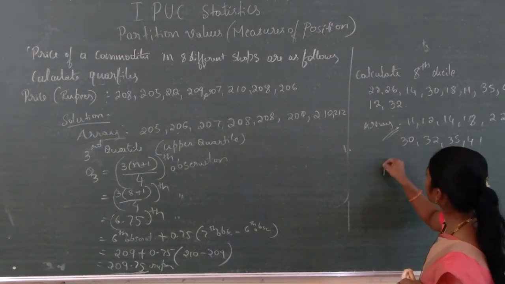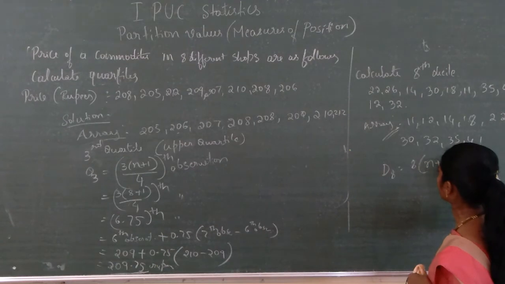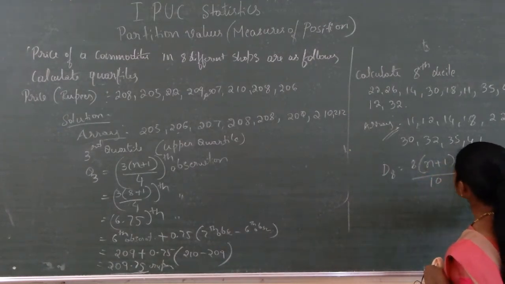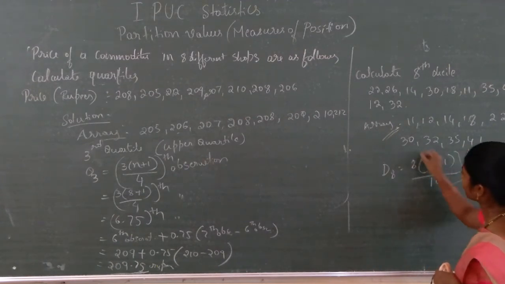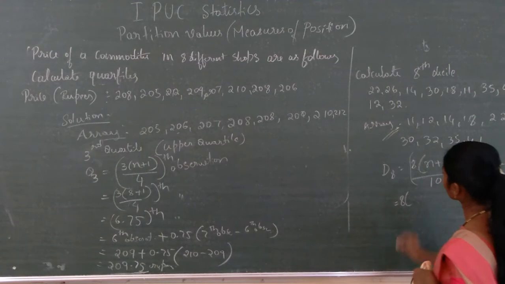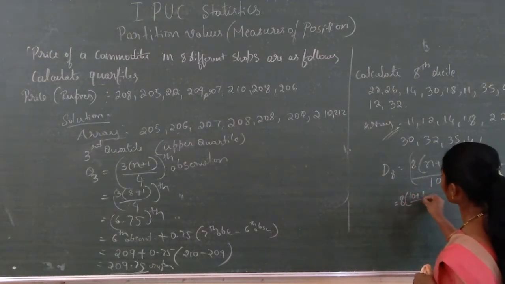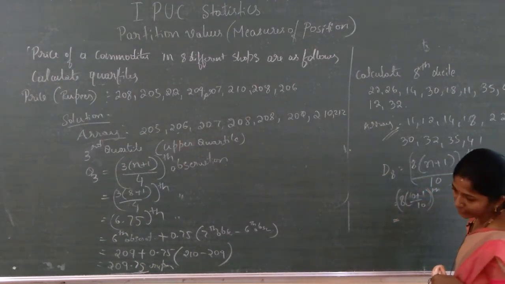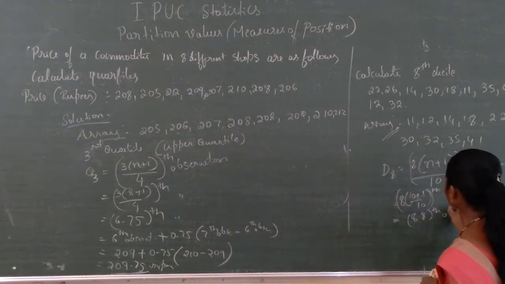Here which one? Decile D8. 8 into n plus 1 divided by 10, this much of observation. Here n is 10, so 8 into 10 plus 1 divided by 10th. After calculating it, you will get the answer 8.8 observation.